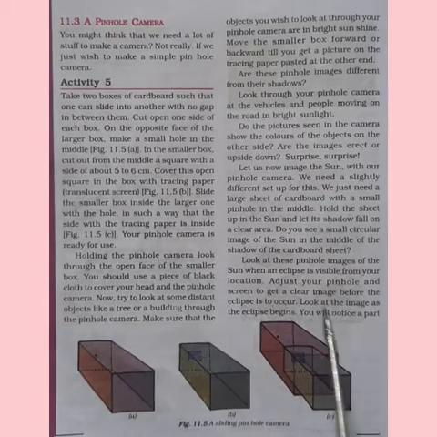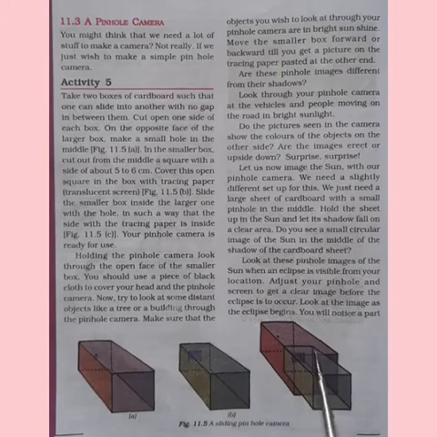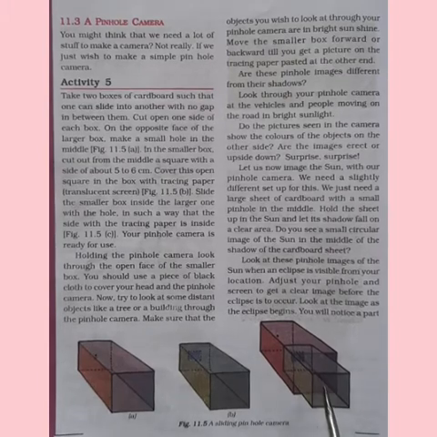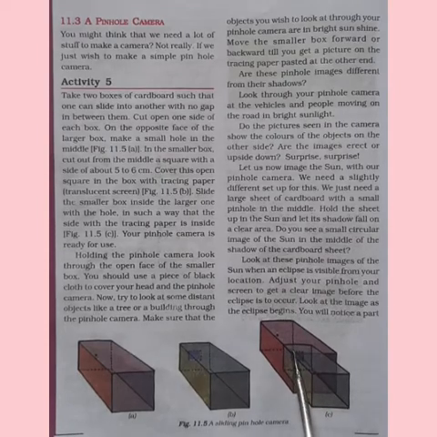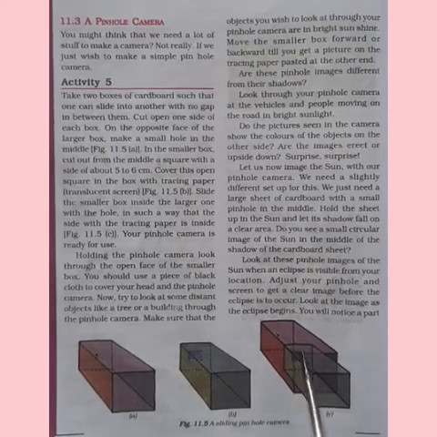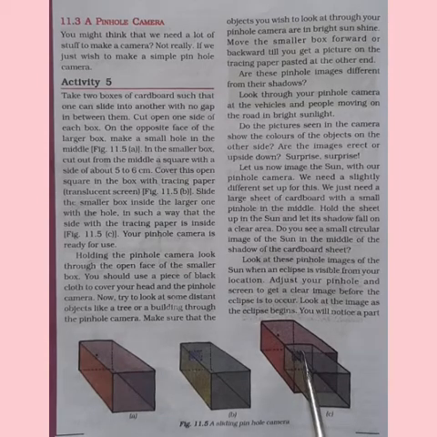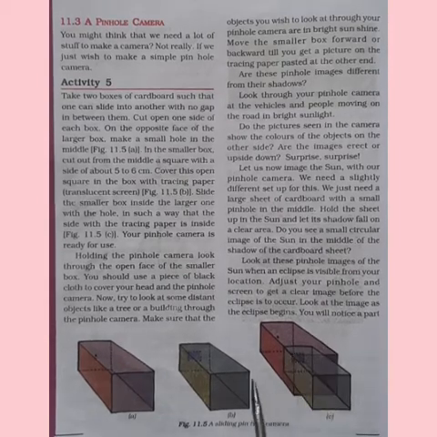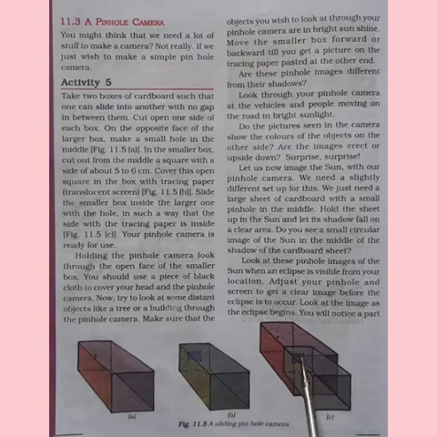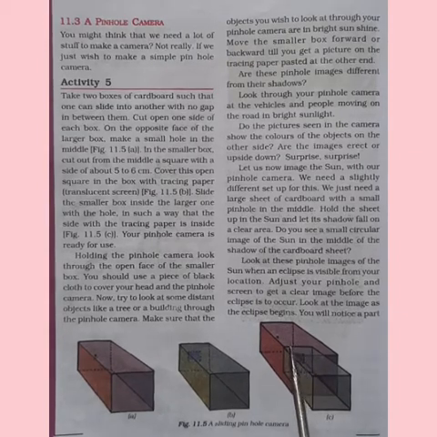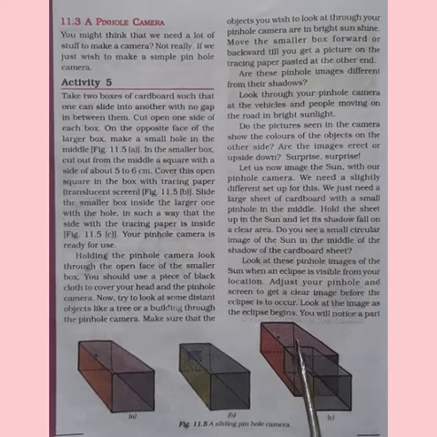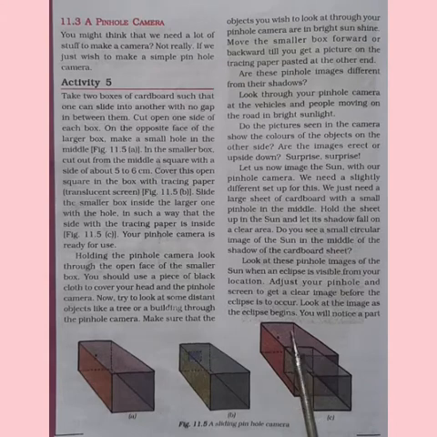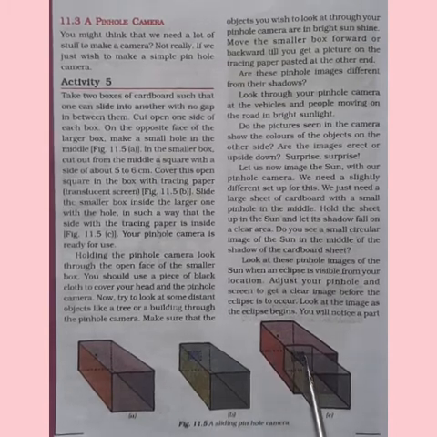When you focus the objects, move the smaller box forward or backward till you get the picture on the tracing paper placed at the other end. As you focus, you can see images of different objects and you can see the vehicles also, or if you focus on any people, then you can see them on the screen here.